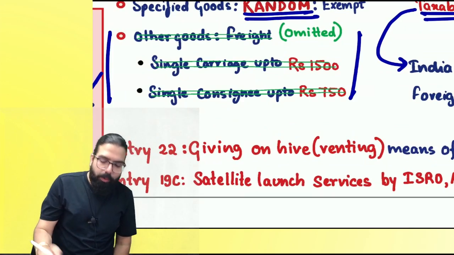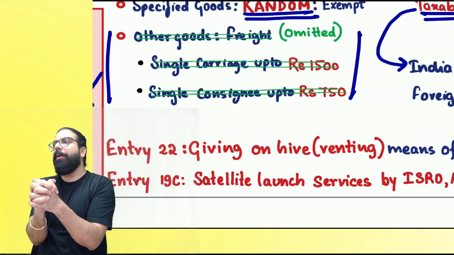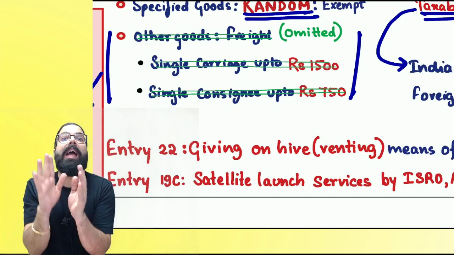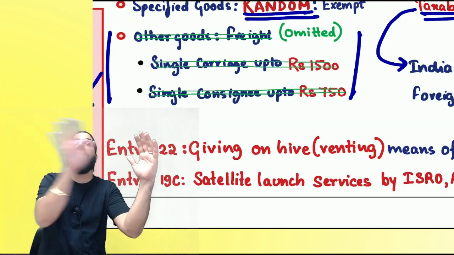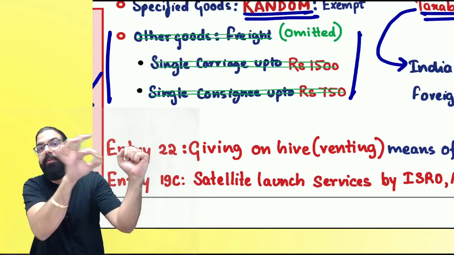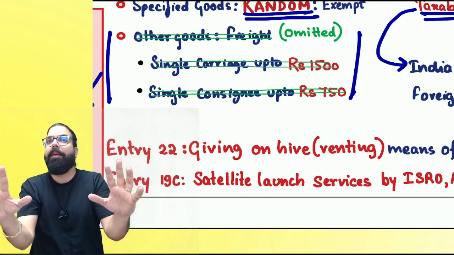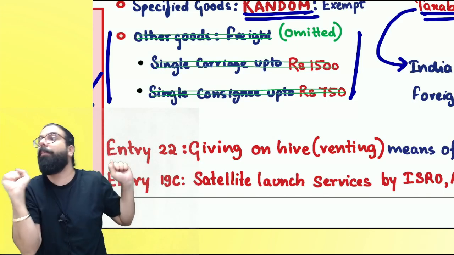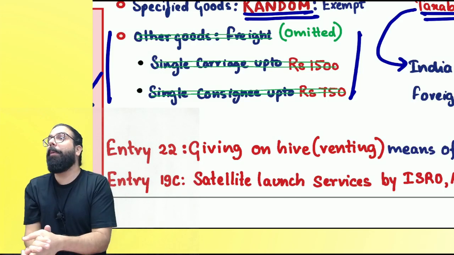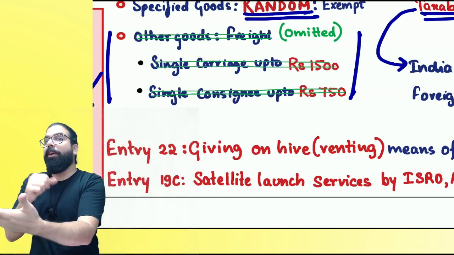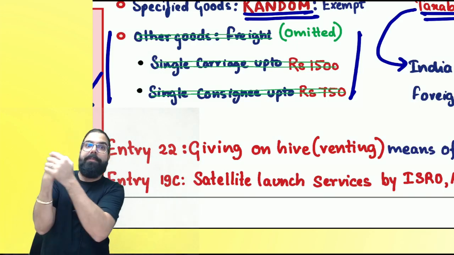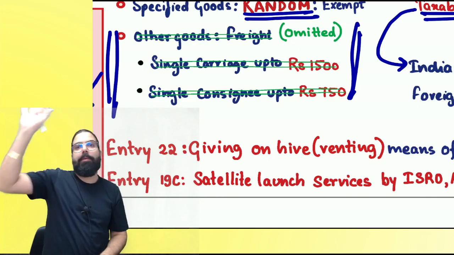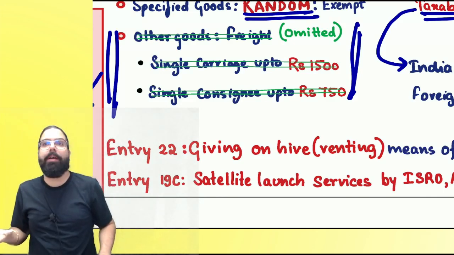But sir, here one point was there that if GTA is going ahead and giving me a truck where for a full truck it is charging me 1500, it was earlier exempted. And if GTA is transporting supposedly for 3 consignee and per consignee it is charging only 750, then also it was exempted. Consignment full truck, if it is charging me supposing 1500, GST was not there. Per consignment 750, then also GST was not there. Now what people started doing is splitting the bills. Government told leakage of revenue is happening. We can't leave it. We will have to go ahead and delete this entry, and hence now taxable. Can I go ahead, everyone? I hope you guys are clear till here.